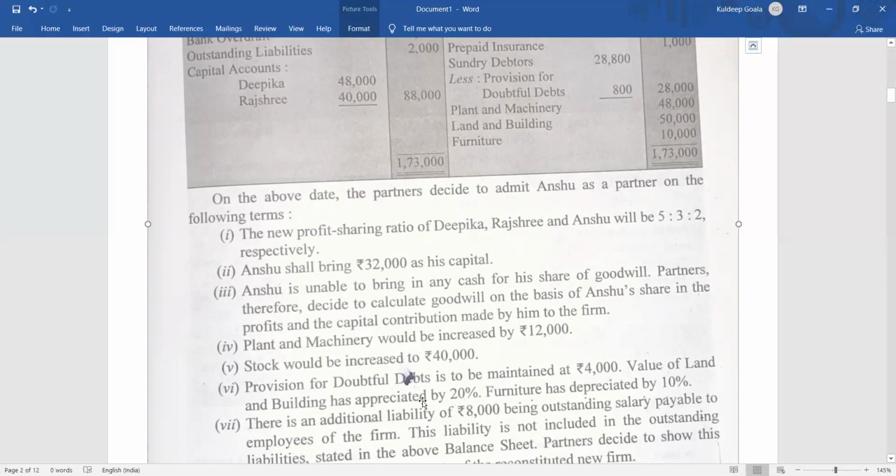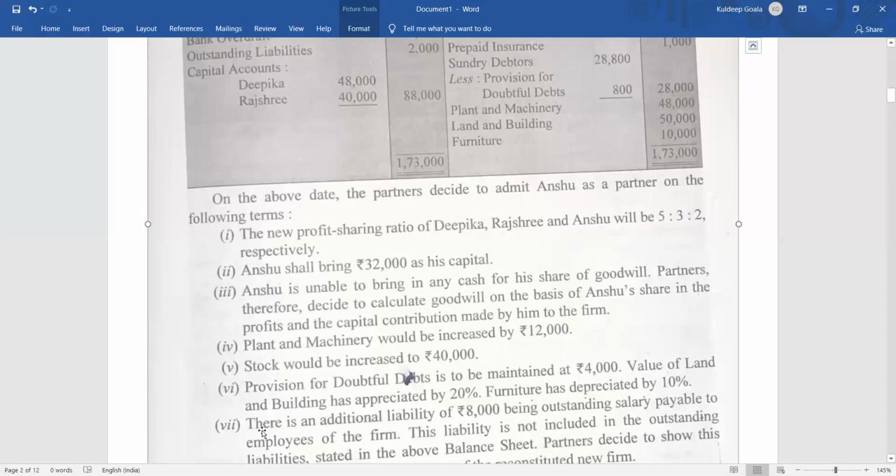Appreciate means increase, so it goes to the revaluation credit side, 10,000 rupees. Clear? Then coming to the next one, furniture has depreciated by 10%. Furniture was 10,000, and 10% of 10,000 is 1,000. Depreciated means loss, so revaluation debit side. Clear?